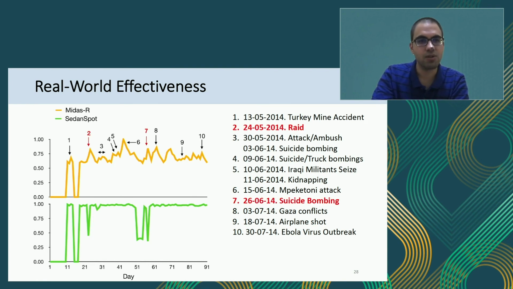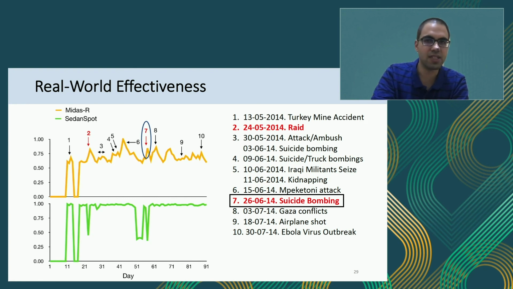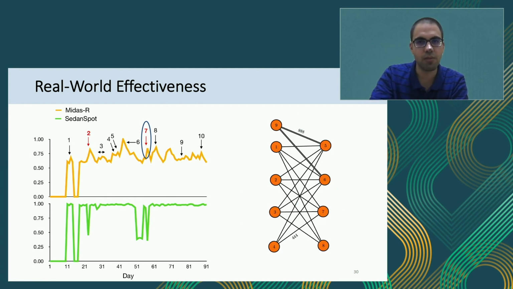If we go into the details of events 2 and 7, we saw that 2 and 7 were not detected by SedanSpot; it gave a low anomaly score. Then we analyzed 7 in more detail, and we saw that this was actually a microcluster kind of anomaly, which was detected by incorporating the relation. So that was a low priority event which SedanSpot missed, and I think even Midas missed it, but because we incorporated relations, we could see that.